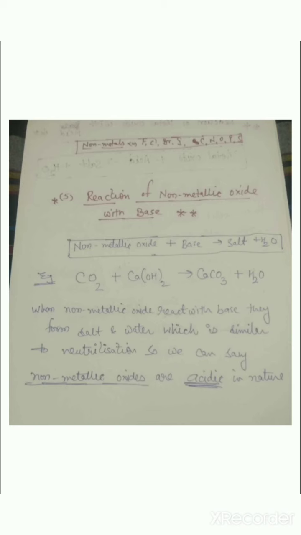The fourth is the reaction of metal oxide with acid to form salt and water. And the last reaction is non-metallic oxide reacting with bases. In the next topic, we will start to identify the strength of acids on the basis of indicators.